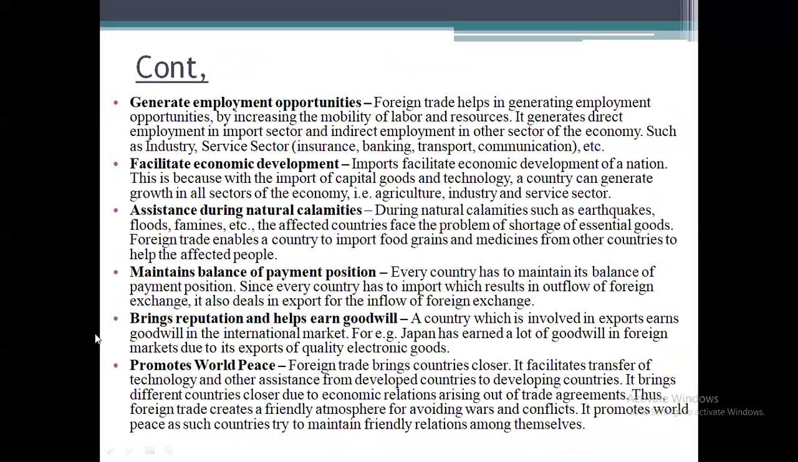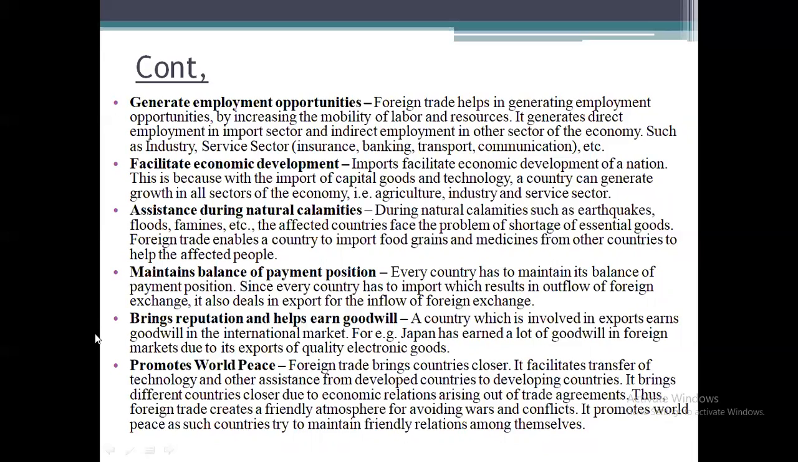Next, generate employment opportunities. So foreign trade is not only giving the benefit called income, but also the benefit called employment opportunities. Different countries produce products, and those products are manufactured by employees. So they are creating more and more employment opportunities in both countries.